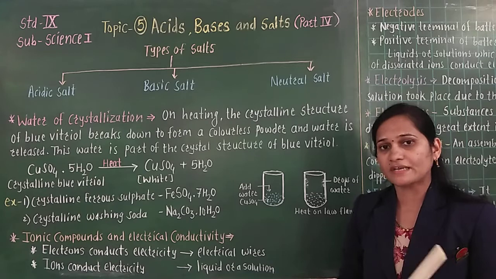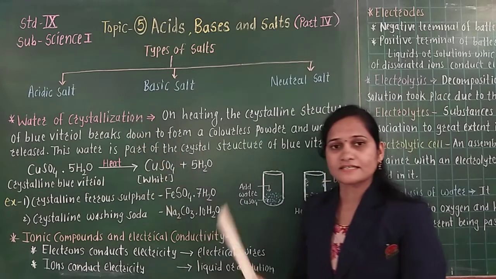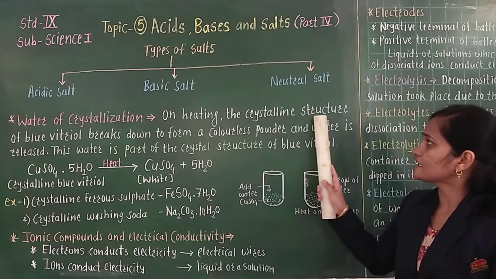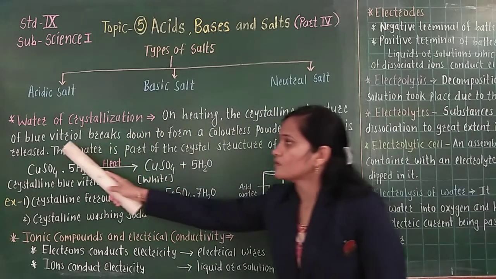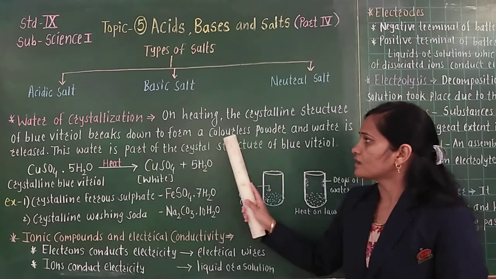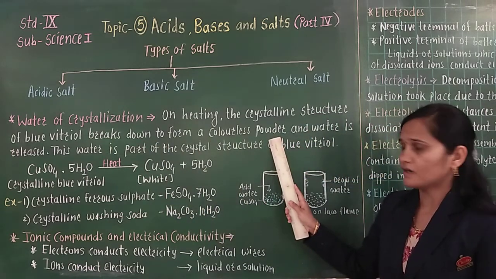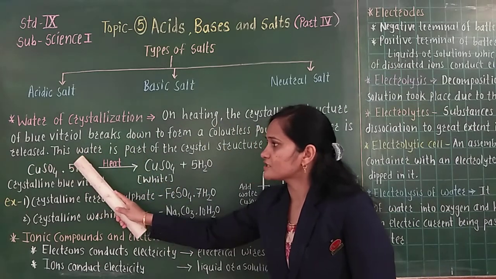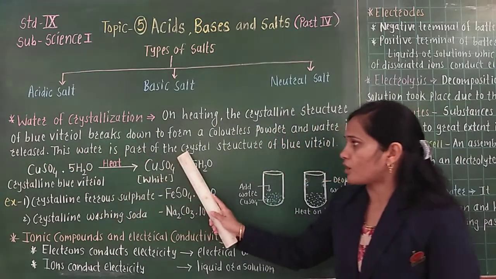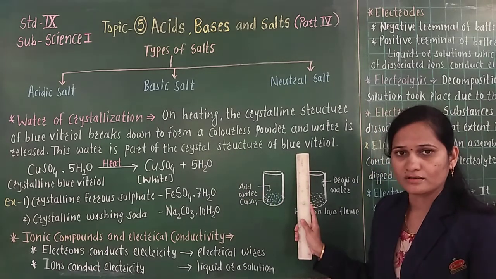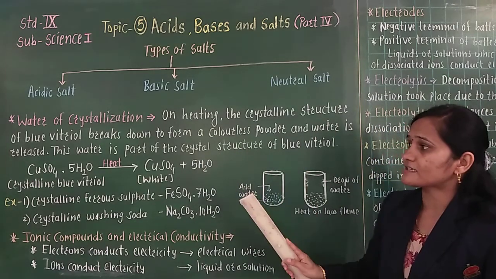Now see the meaning. What is the meaning of water of crystallization? On heating, the crystalline structure of blue vitriol breaks down to form a colorless powder, and water is released. This water is part of the crystal structure of blue vitriol. Now, water of crystallization means what?